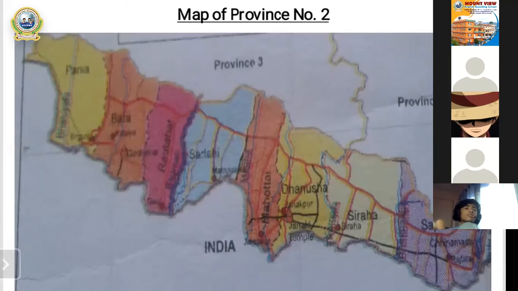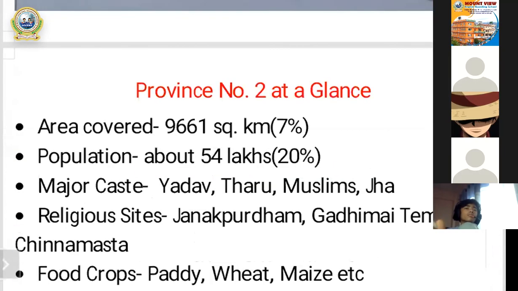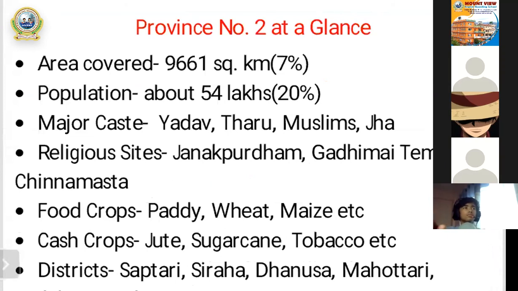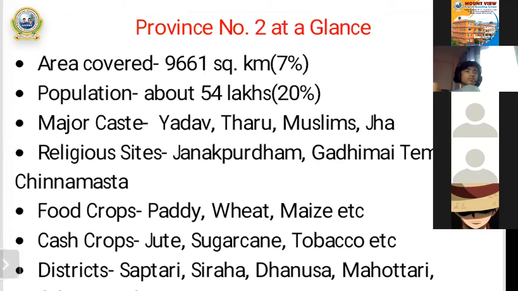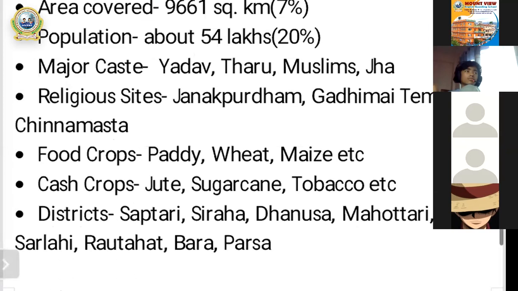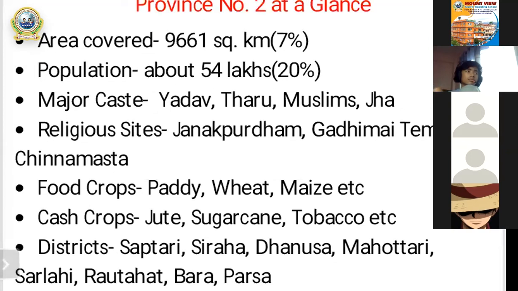Okay, okay. After the map, there is province number 2 at a glance, like in the first province. It is a summary of province number 2. So here, like province number 1, in 2 also the first point you can see is the total area. What's the total area of province number 2? Like province number 1, right?